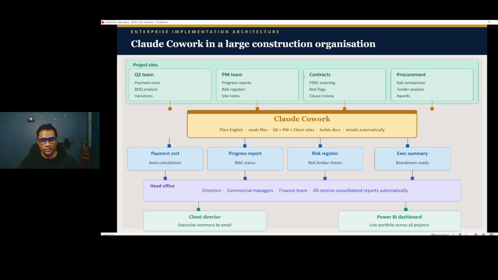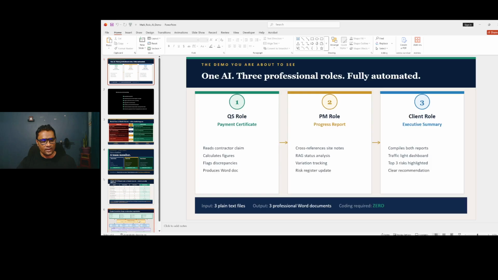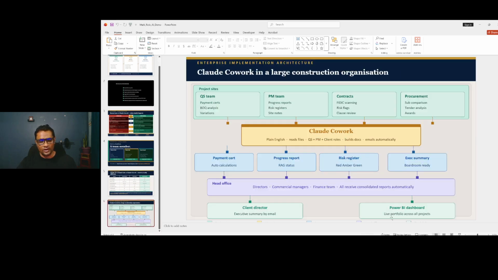QS team, PM team, contract, procurement, payment certification, progress report, risk register, executive summary, right? Head office, all these directors, commercial managers, financial team, all receive consolidated reports automatically. There is no human being involved. For the client director, we can build an automated Power BI dashboard, all those things. So I'm doing the POC, guys. It will take some time to finish. Once I'm done with this one, I can give you a short demo as well.